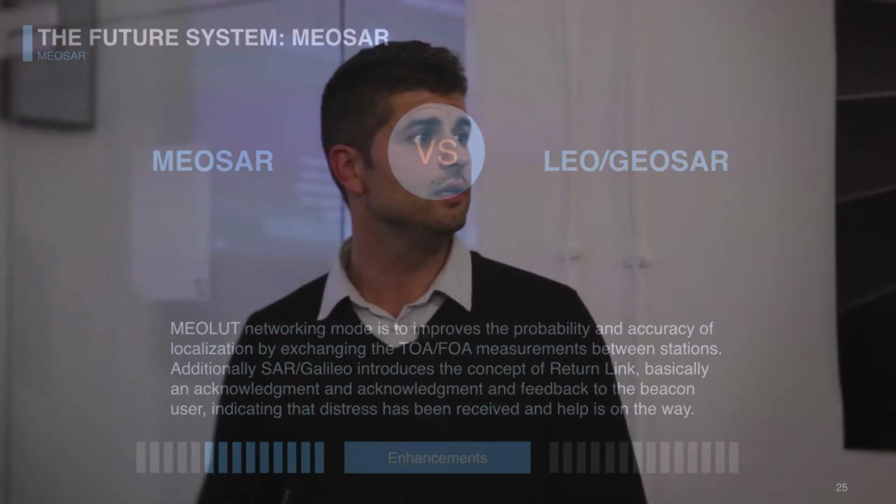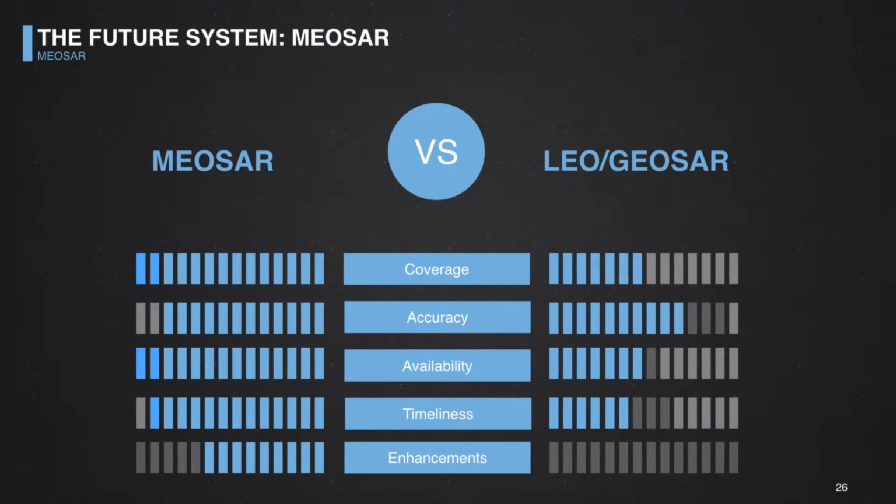So there's a way to be acknowledged on your beacon, if it is also capable of that, to be sure that your distress has been received and that aid is on its way. That's a new feature that has been introduced only for Galileo, and that will hopefully spread to the other constellations.